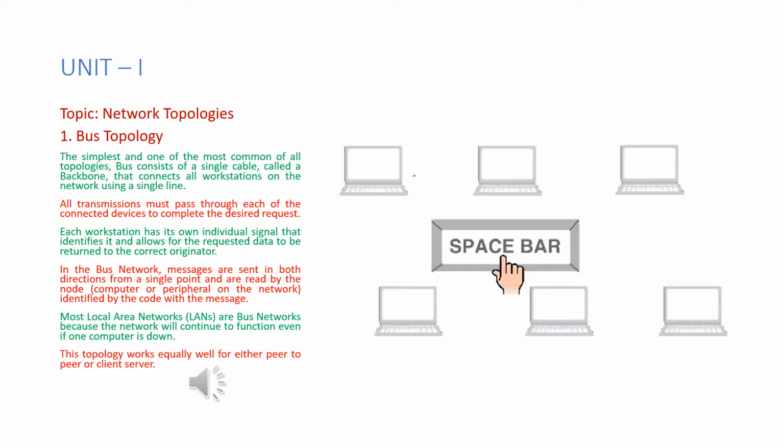the correct originator. In a bus network, messages are sent in both directions from a single point and are read by the node, computer or peripherals on the network identified by the code with the messages. Most local area networks (LANs) are bus networks because the networks will continue to function even if one computer is down. This topology works equally well for either peer-to-peer or client-server networks.